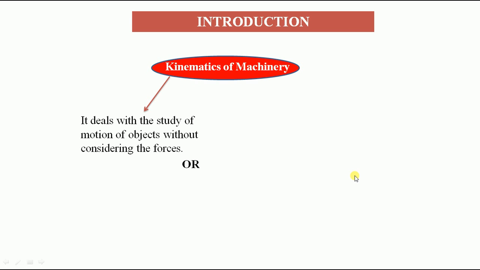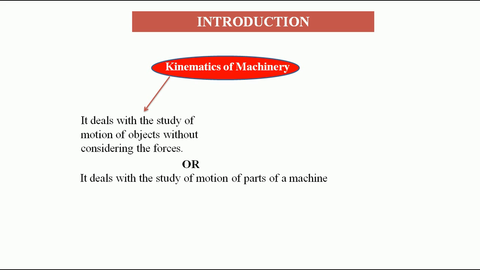It deals with the study of motion of parts of a machine. Here we have mentioned it is the study of motion of any particular object, but particularly here we need to consider a part of a machine. Related to a part of a machine, we need to study the motion characteristics of that particular part out of the number of parts.